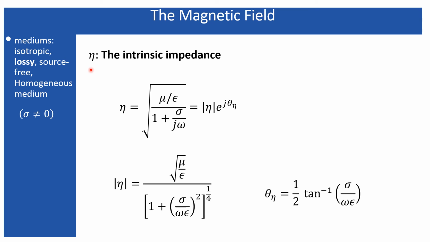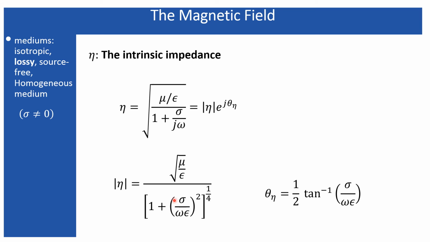Now a little bit on the intrinsic impedance. So the intrinsic impedance, as I told, is complex in nature. Therefore you can write it in terms of the magnitude part times the phase part. The magnitude part you can easily derive in this way, and this derivation is also available in many standard books. So this is the magnitude part, and this is theta eta, which is the phase of this intrinsic impedance.